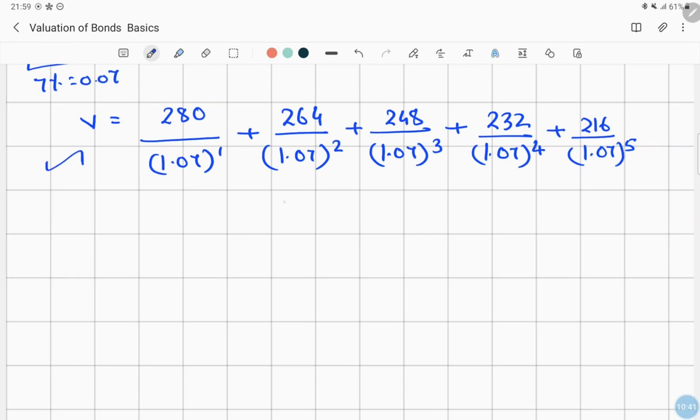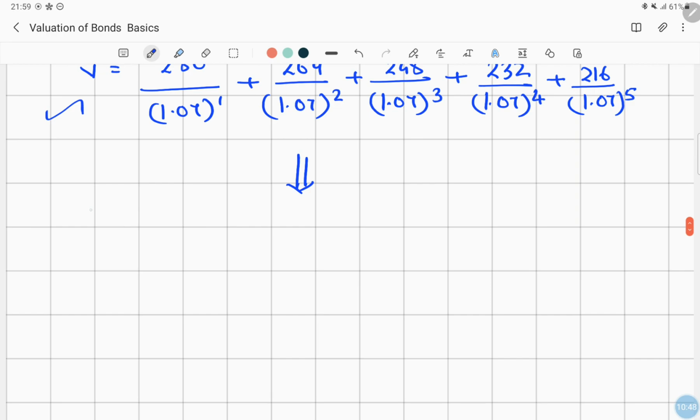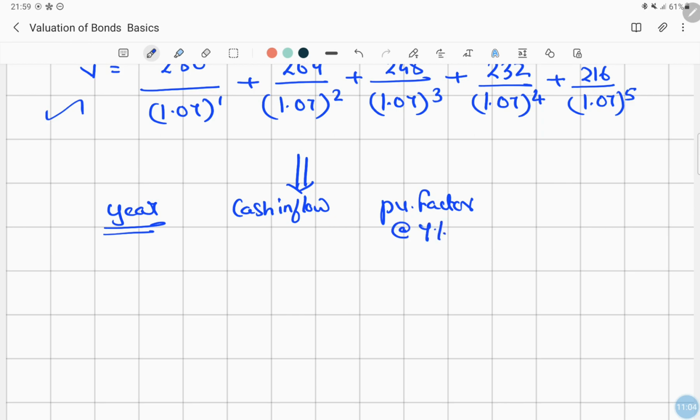So this can be written in table format also. We have 5 years, so we write year, then the cash inflow, then the present value factor, which I simply put as PV factor, which is nothing but 7%, your required rate of return. Then we will calculate the present value of cash flow.